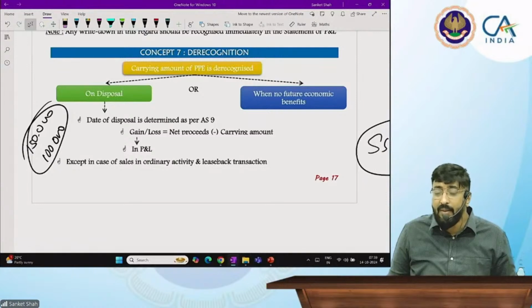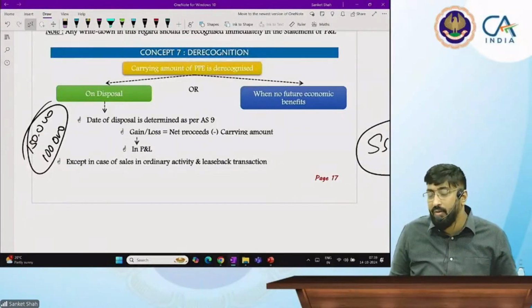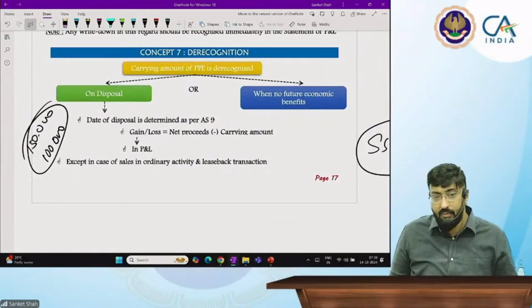What might happen is that you bought some asset, but you have not used it, because you want to use it on some festival. Then it is available for use, but you are not using it. Put to use is not there, but depreciation will start from available for use. Whether we are using it or not, if it is ready for work, then we can depreciate. Depreciation will start whether production is there or not.